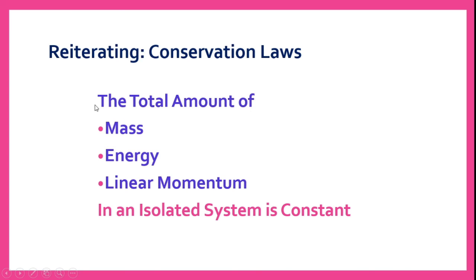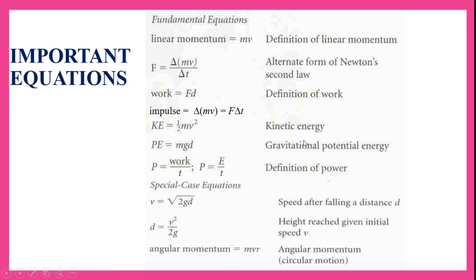So reiterating what we learnt in today's class: we have seen the conservation laws. That means the total amount of mass, the total amount of energy and the total amount of linear momentum in an isolated system is constant. And we have seen some examples proving these conservation laws.